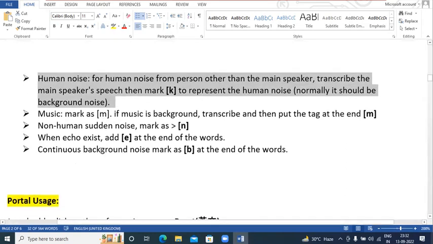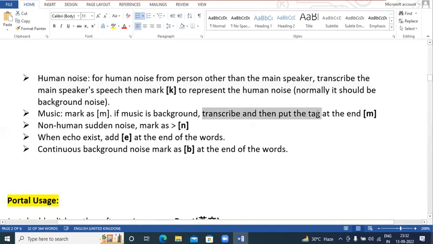Now the next one is music. If I am speaking something and in the background there is some music, and you can clearly hear the background music, in that case just transcribe the complete speech whatever the speaker has pronounced, and at the end just put the M tag. So if there is music, just transcribe the entire audio and put the M at the end.